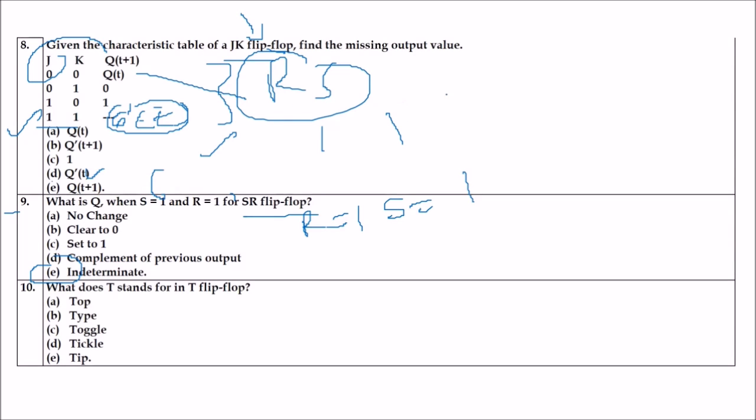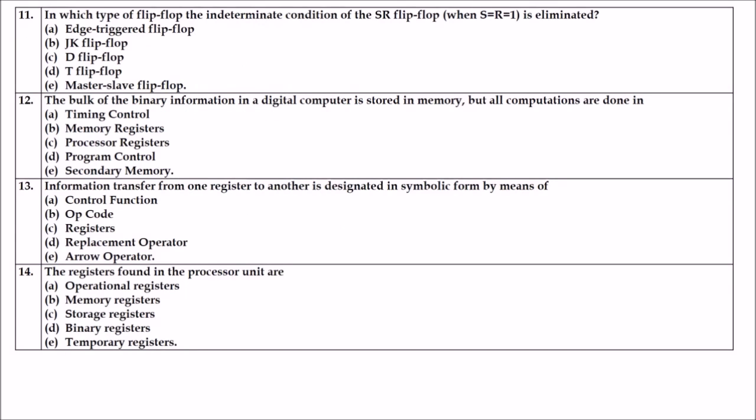Next is, what does T stand for in the T flip-flop? Is it for toggle or any other thing? The answer is C, toggle flip-flop, as it changes its output on each clock edge, toggle. Now the next is, in which type of flip-flop is the indeterminate condition of SR flip-flop eliminated? We have just answered this in the earlier two questions. The answer is B, that is JK flip-flop. The indeterminate condition of S equal to 1, R equal to 1 is eliminated in JK flip-flop.